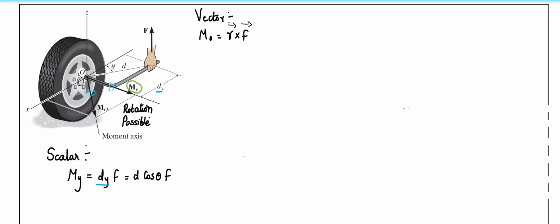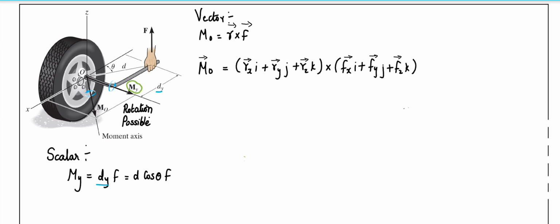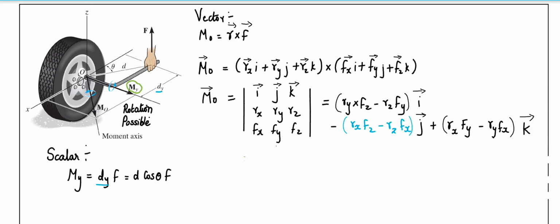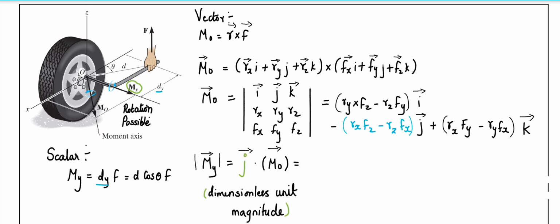Similarly, I analyze the situation in vector format, for which you can say r cross F. So I substitute these values and I find the moment vector with the vector cross product idea. I find the moment and I come up with this. But what I indicated in blue color is the only possible rotation that can happen in this situation. So how do I find this? Simply, you can see, if I take the dot product of this with j, it gives me only this value. So here you have to be cautious.